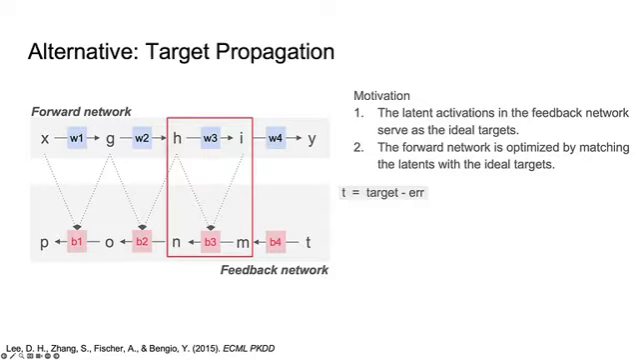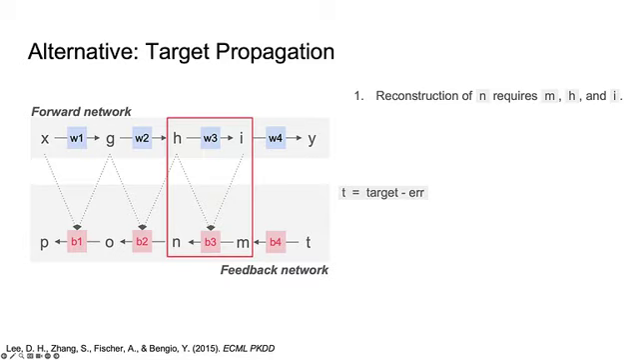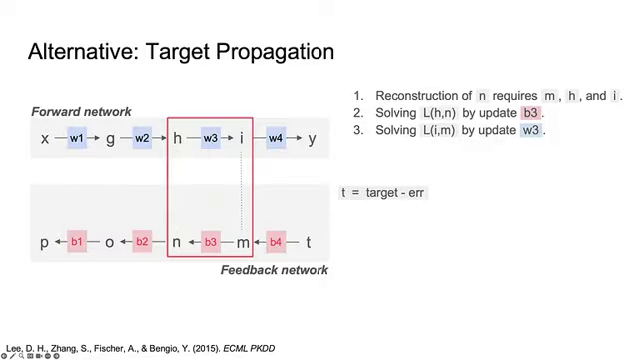A biologically plausible alternative to backpropagation is the target propagation family. The ideal output target is T, derived from target minus the error. Target propagation then reconstructs ideal targets for different layers in a backward manner. For example, it reconstructs N using M, H, and I. For the loss computation, it solves the loss between H and N by updating B3, and the loss between I and M by updating W3.